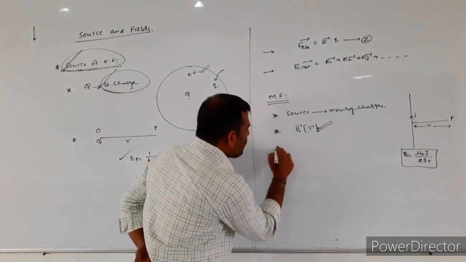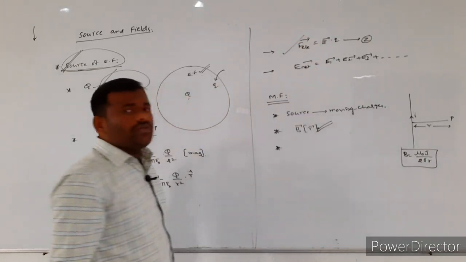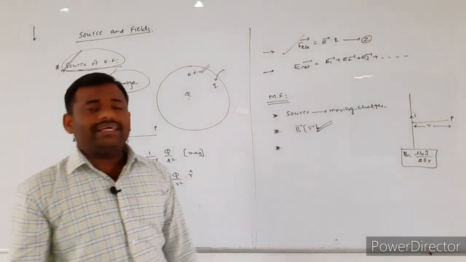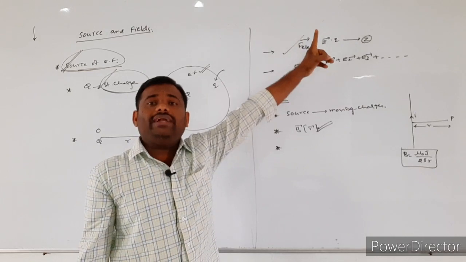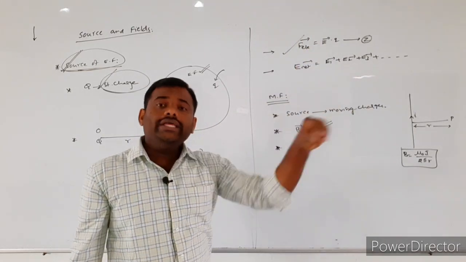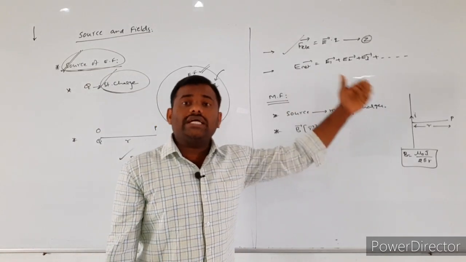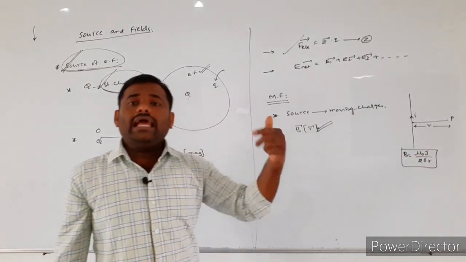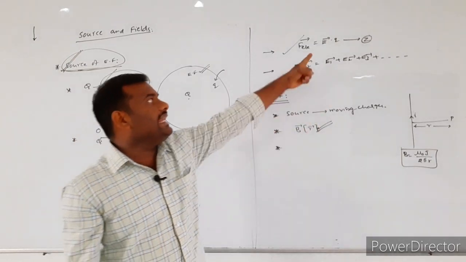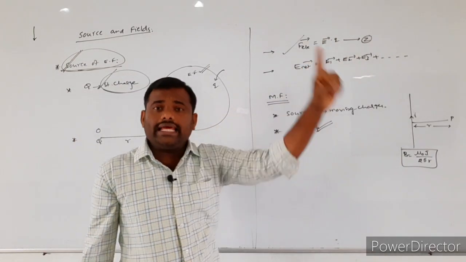Next one. Once the electric field is produced by the stationary charges, if any other charged particles come into that electric field, that electric field will exert an electrostatic force.